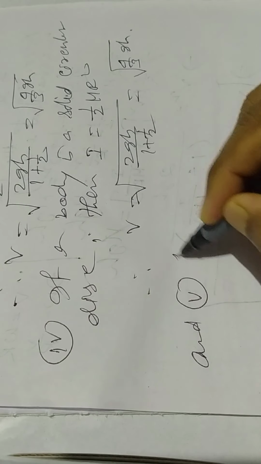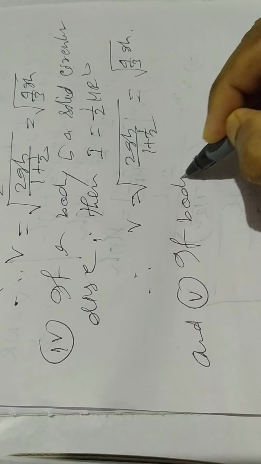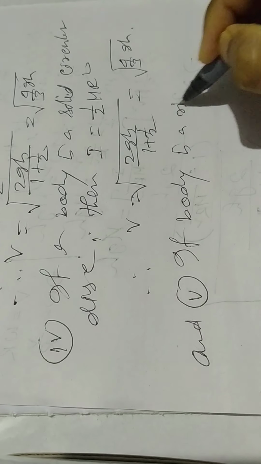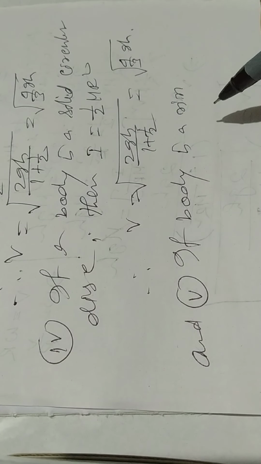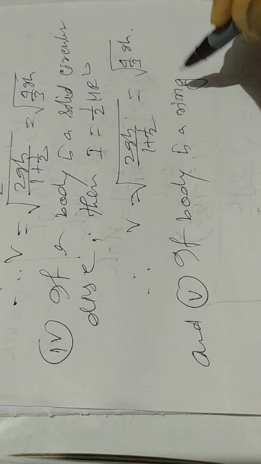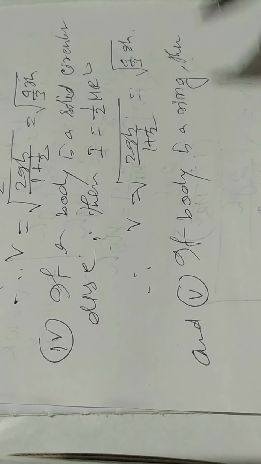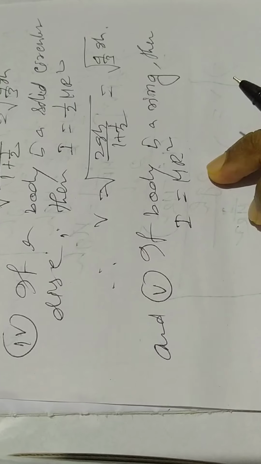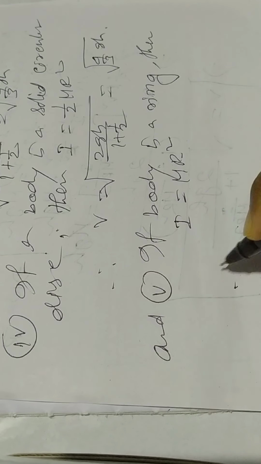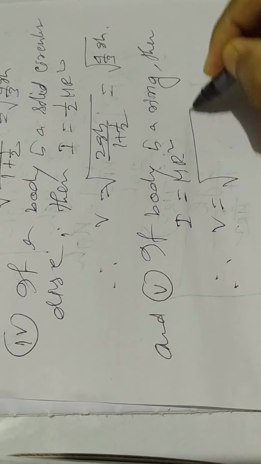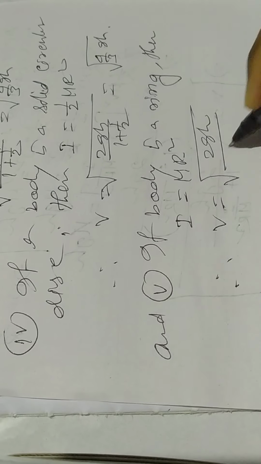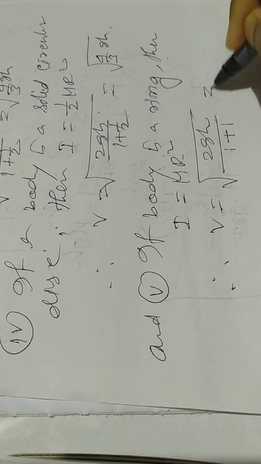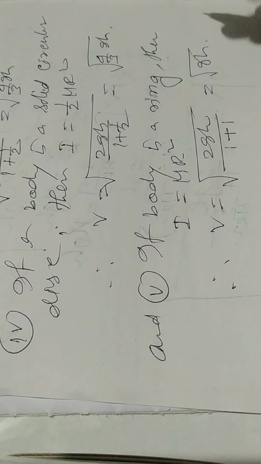And number 5, if the body is a ring, then I equals mr square. The moment of inertia of a ring is mr square. Then v equals root over 2gh by 1 plus 1, which is root over gh.